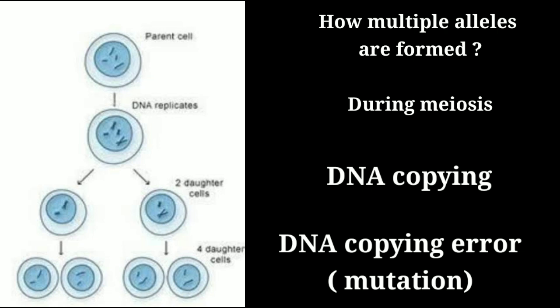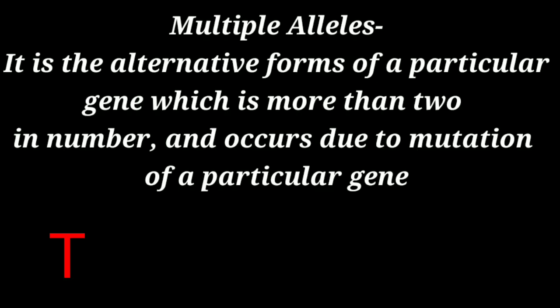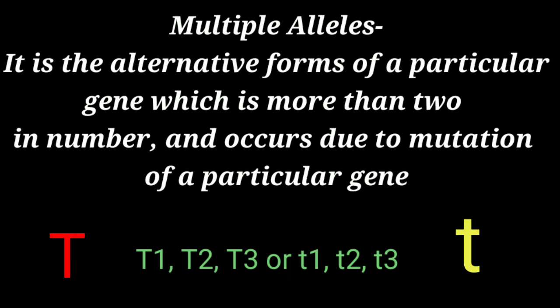Say for example, capital T and small t are the primary alleles, but there can be alternative forms such as capital T1, capital T2, capital T3, or small t1, small t2, and small t3 for the stem height of a particular plant.